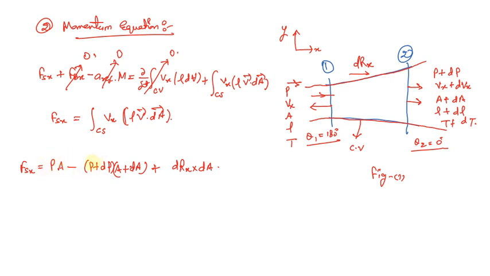Now talking about this term, (P plus dP) into (A plus dA), this term will be negative because the pressure which is working in this direction, that is in the negative x direction, so that's why we have taken this term as negative. Now the next term will be equal to dRx. So we'll be wondering what this term is all about.